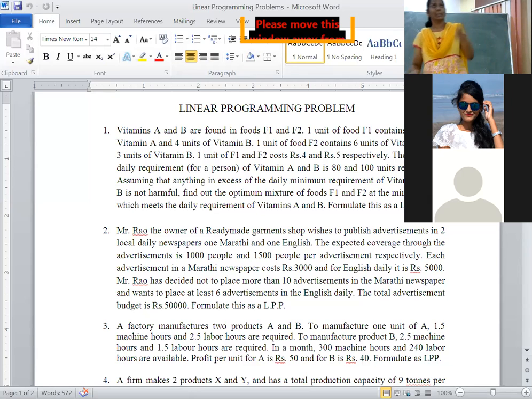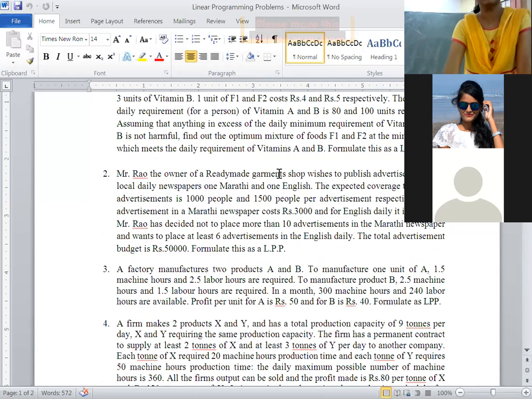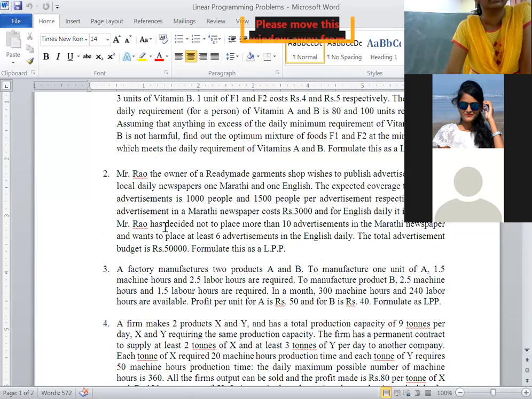Yesterday, sorry for that, while teaching PCC students, this line was not saved. Ma'am, your voice is not clear. Yesterday we were solving the second problem, and one line was misplaced. Okay? Is the voice clear?